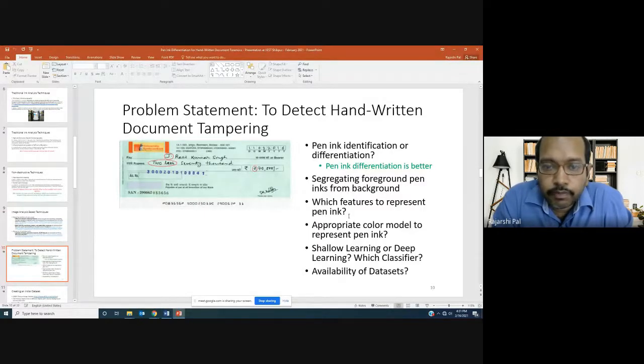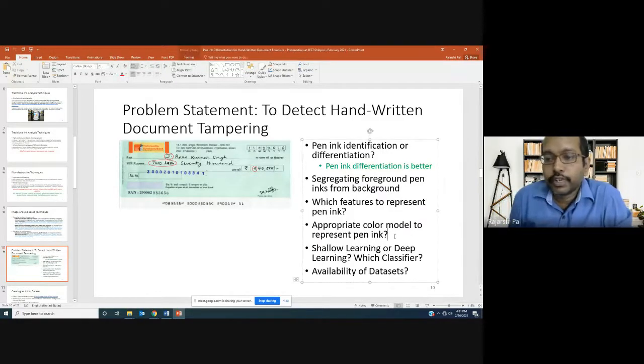From GLCM itself, we derive 13 pairs of statistical features. Other kinds of statistical features are also there, right? Then the other question is which color model to select, because of three papers that we cited in one of the earlier slides.